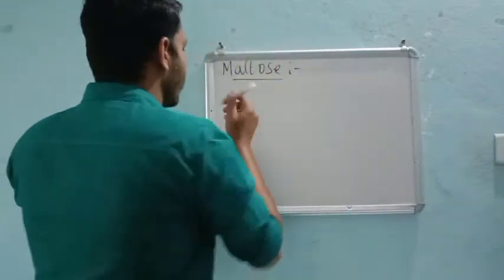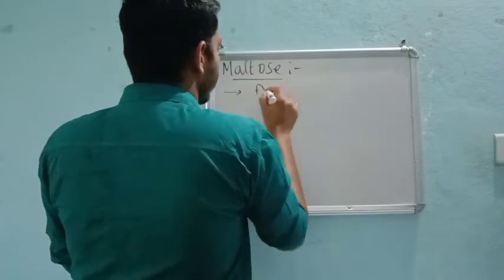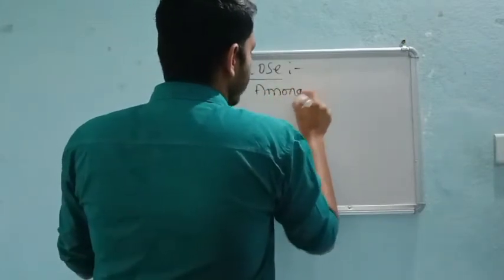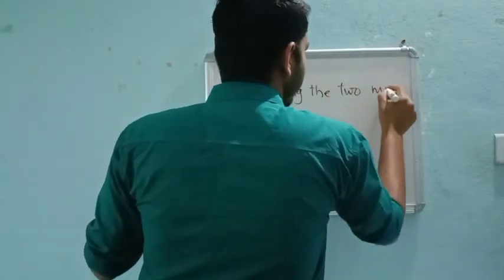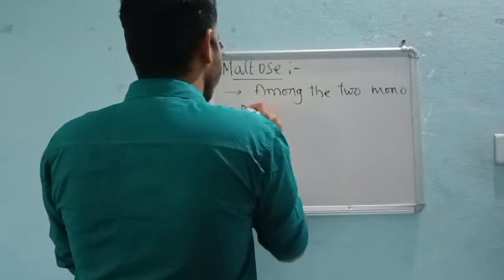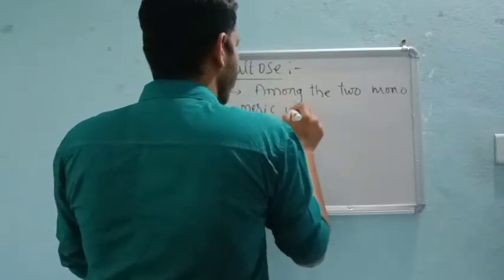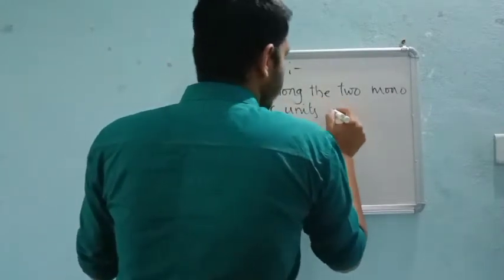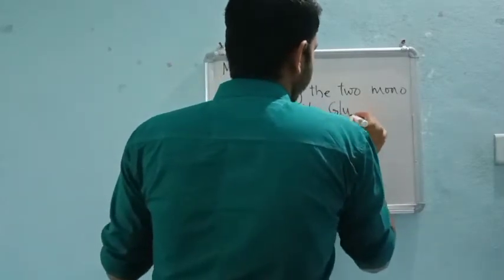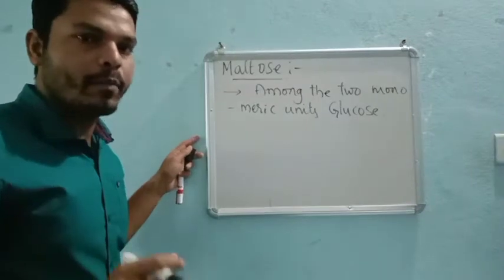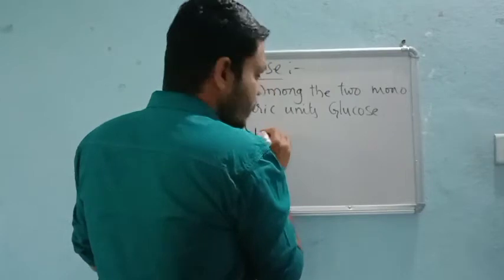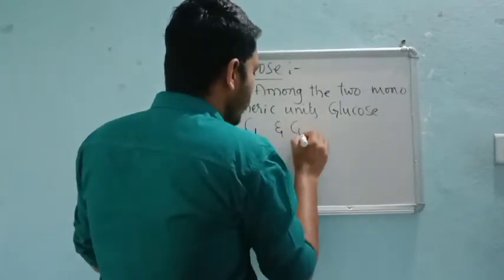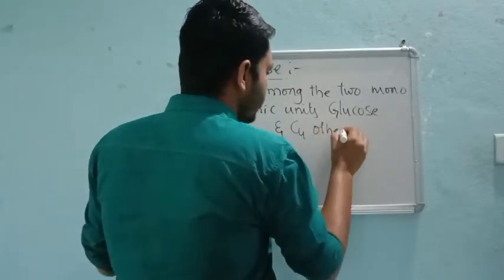The two units of glucose form a glycosidic bond with C1 of one glucose and C4 of the other glucose, right?